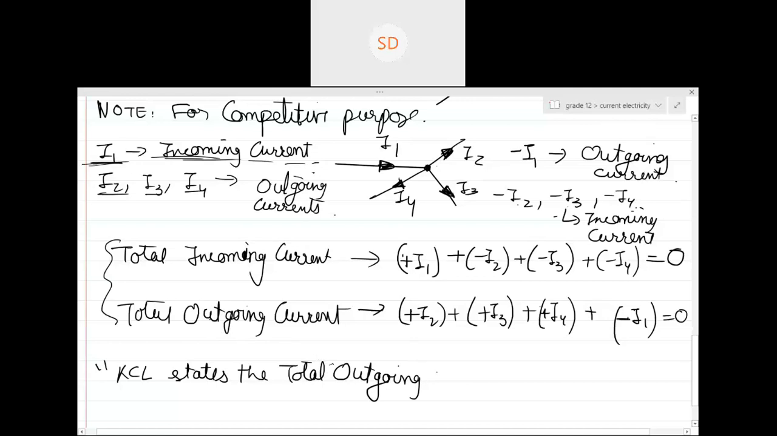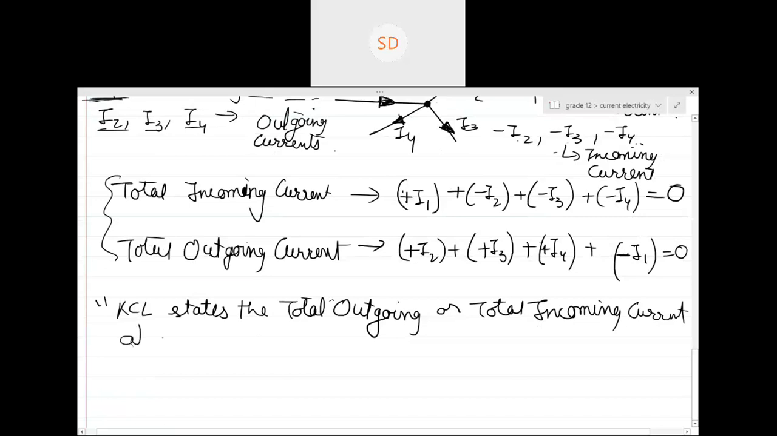Kirchhoff's current law states that the total outgoing or the total incoming current at any point or node will be equal to 0. Did you understand the total incoming or outgoing? Is this clear? Shall I write the whole thing? Will be equal to 0.